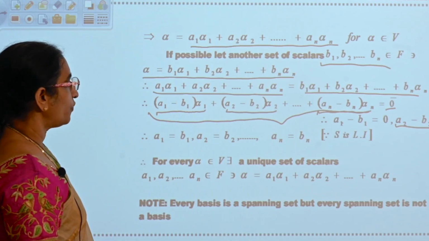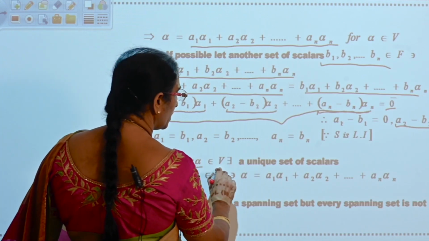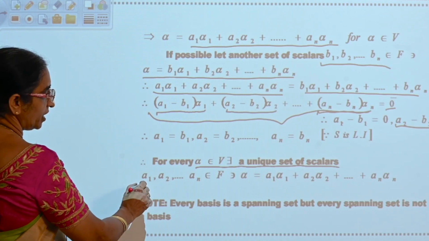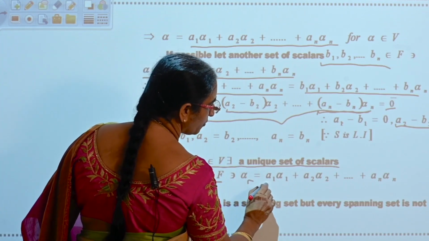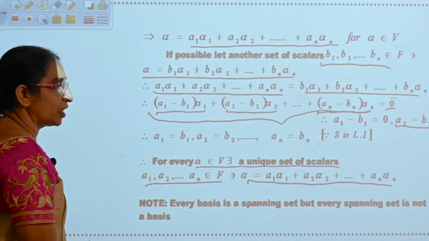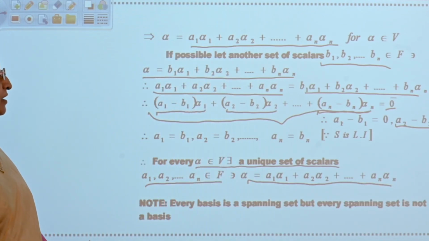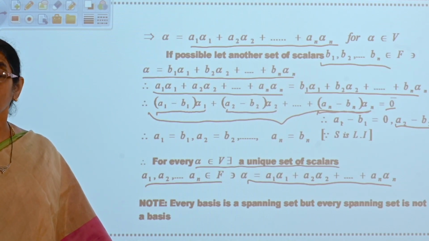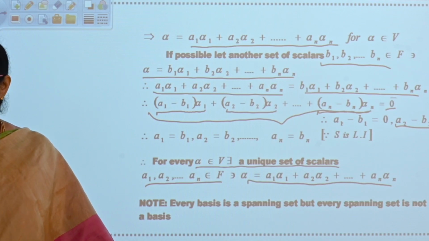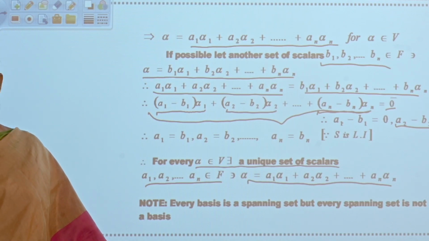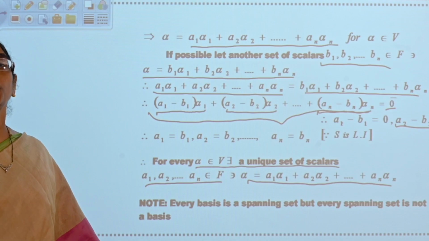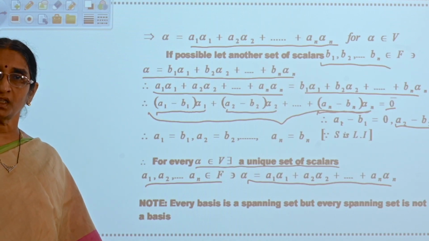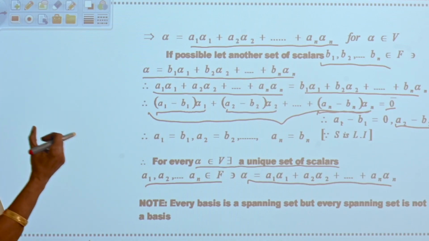So for every alpha belongs to V, there exists a unique set of scalars a1, a2, an belongs to F such that alpha is equal to a1 alpha 1 plus a2 alpha 2 plus so on an alpha n. If V is a finite dimensional vector space, then any element in V can be expressed as a linear combination of its basis set of elements uniquely. That means the coefficients existing in the linear combination should be the same.